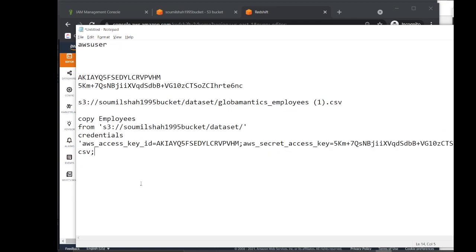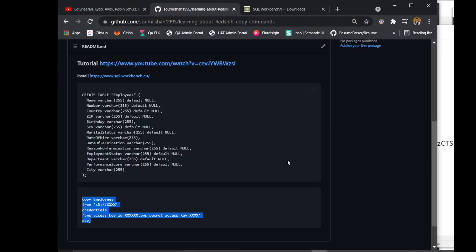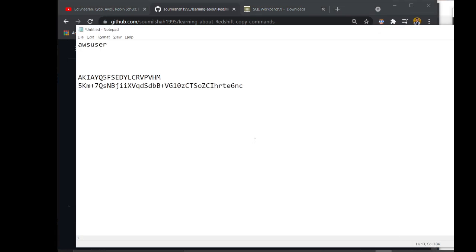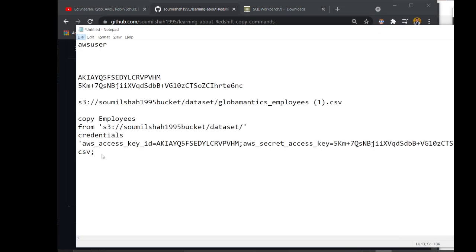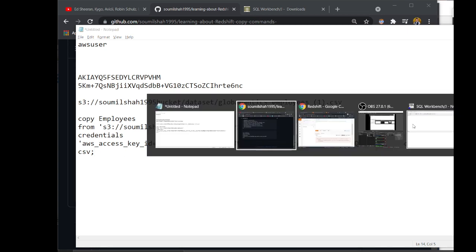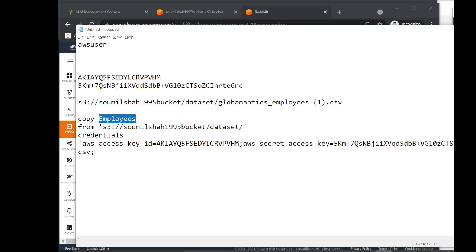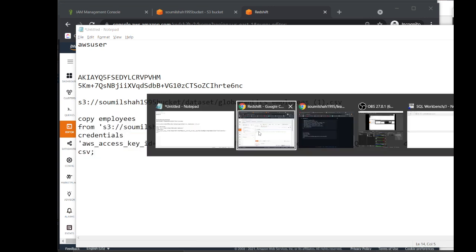I think everything was fine. Not sure. I think I'm missing quotes here. That's the reason. Yeah, I was missing quotes, if I'm not wrong. Yeah, it has to be in quotes. That's correct. So that's fine. We did fix that, and we also need to fix the table name, employees and not employees. Okay, let's try this one again.